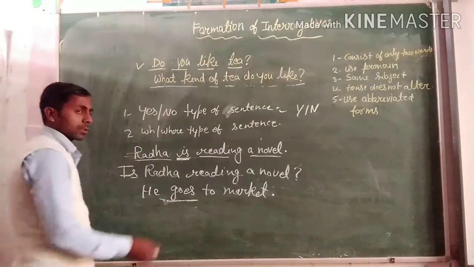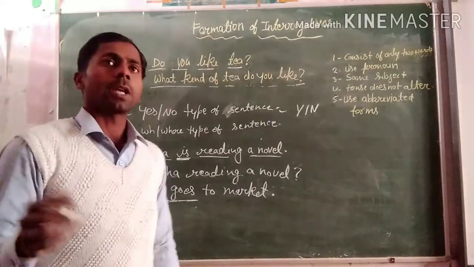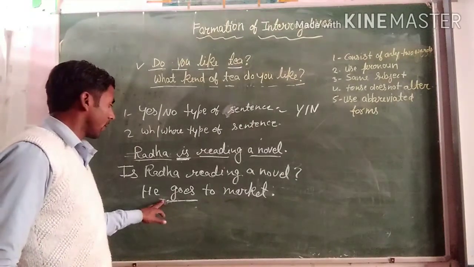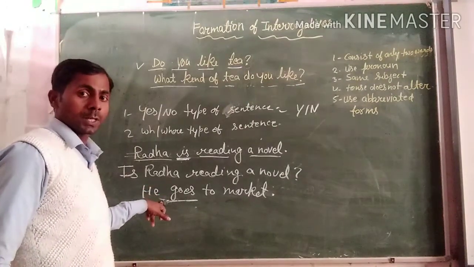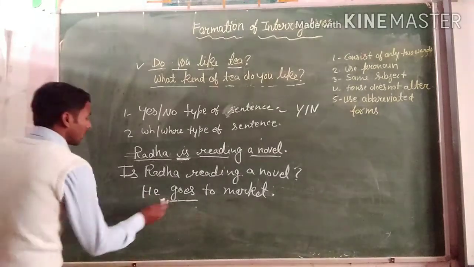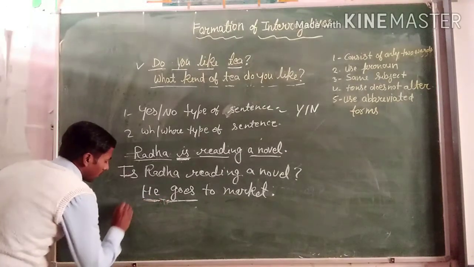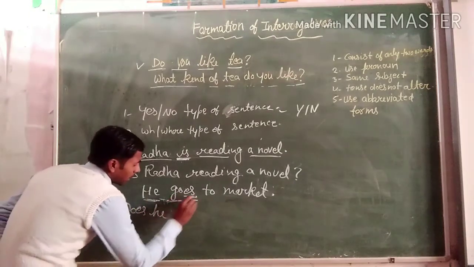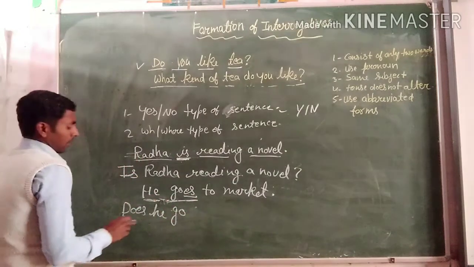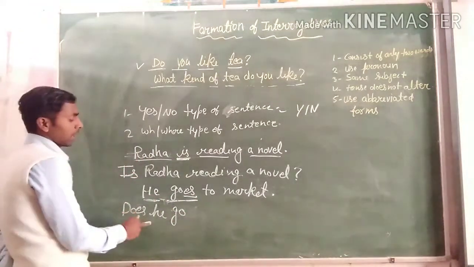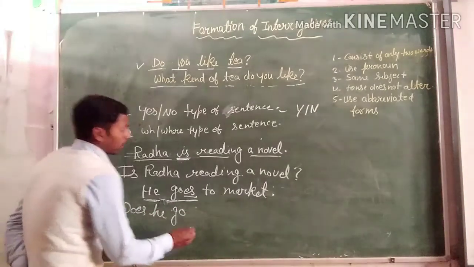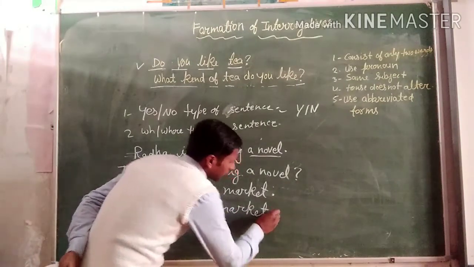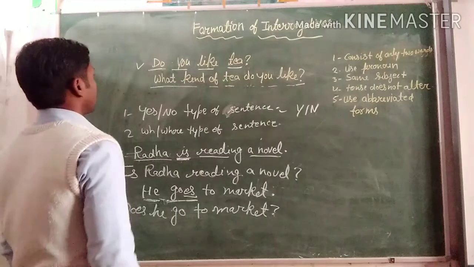According to the rules of tense, we can use do or does in the sentence when it is simple present tense. So we use, according to the subject, does, then he, and after that go. When we use does in the sentence, we also use the first form of the verb: "Does he go to market?" and put the question mark.